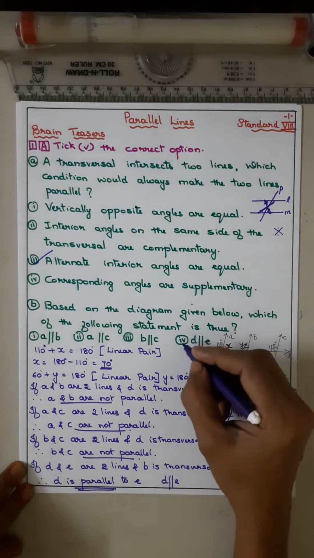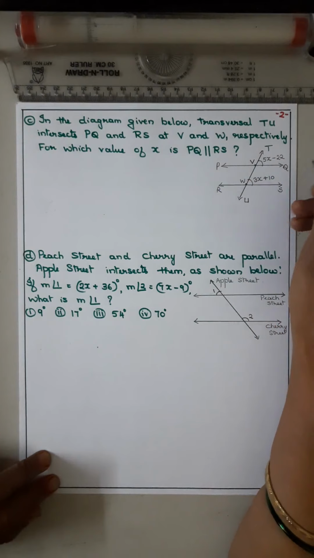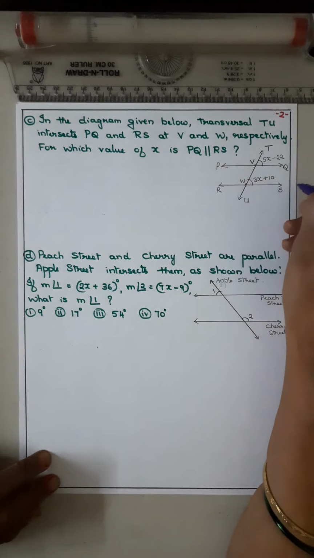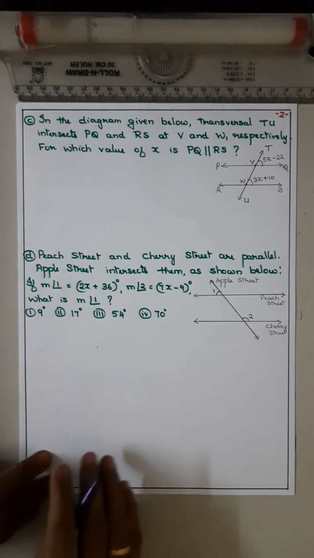Now coming to question number C. In the diagram given below, the transversal TU intersects PQ at V and RS at W respectively. Now for which value of x is PQ parallel to RS?